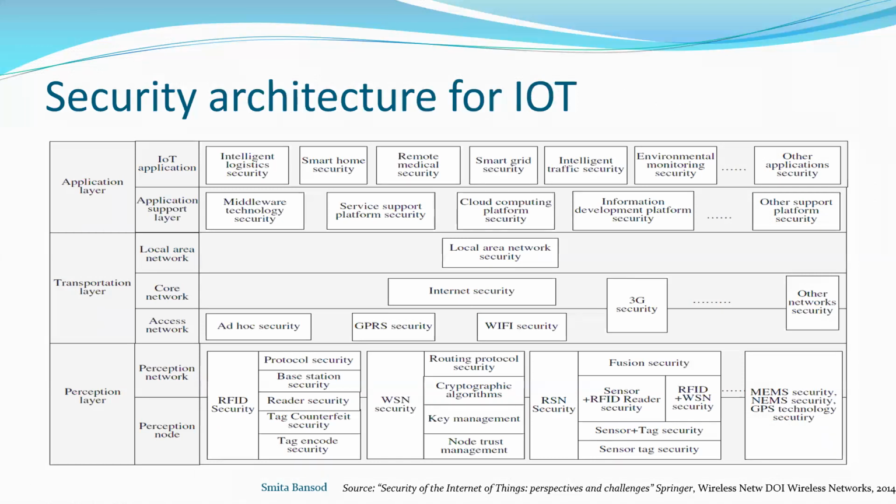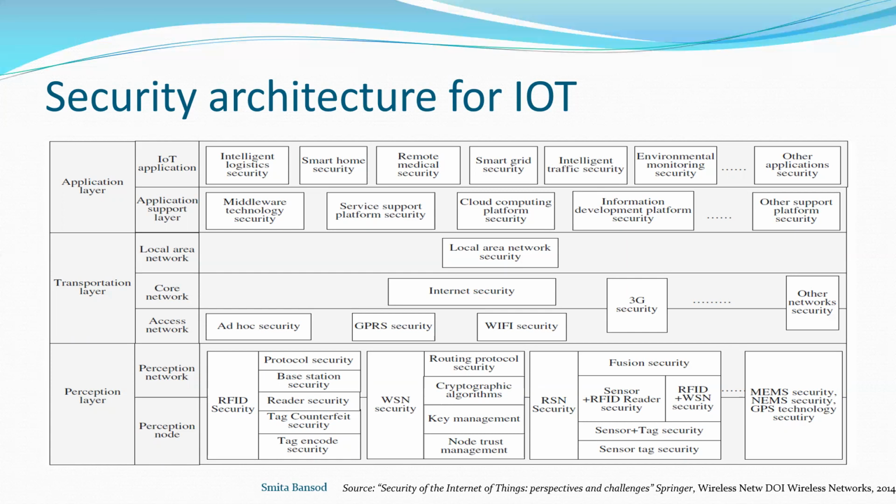So the security architecture for the IoT. We have already studied the 3 layers of IoT, that is perception, transportation, and application layers. Now, how is security related to each particular layer? When we say perception, perception is nothing but the physical layer where we are using the IoT devices. The perception node is where we use the IoT device, and the perception network means that IoT devices are connected to each other. That is the data link layer.